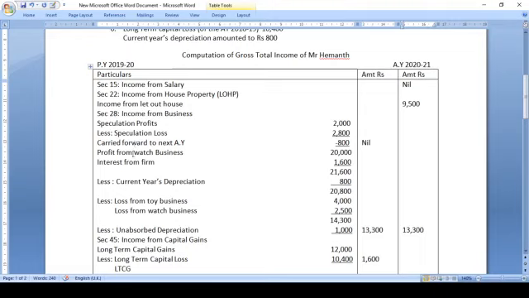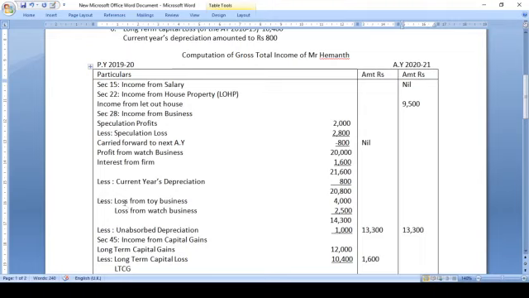Next, consider the regular business profit. Profit from watch business is 20,000 and there is interest from firm which is given in the problem that you are supposed to add. So total it will be 21,600. Then you deduct the current year's depreciation, 800, so the resulting figure will be 20,800. Since depreciation is an expense, that's the reason why it has been deducted. That is the logic behind deducting current year's depreciation. So 20,800 is the resulting figure after deducting depreciation.